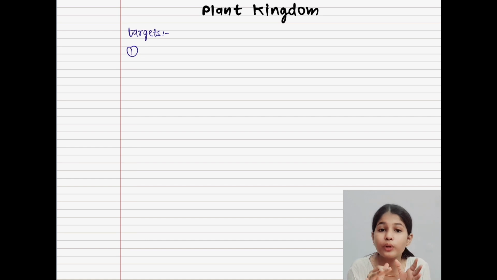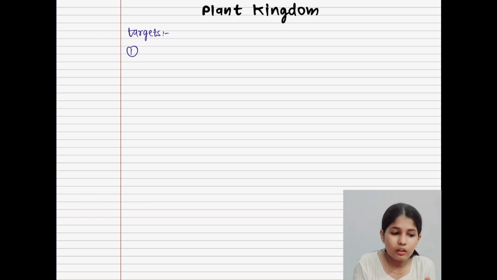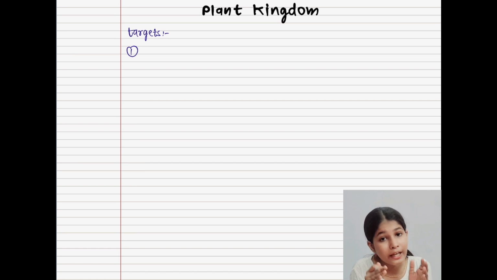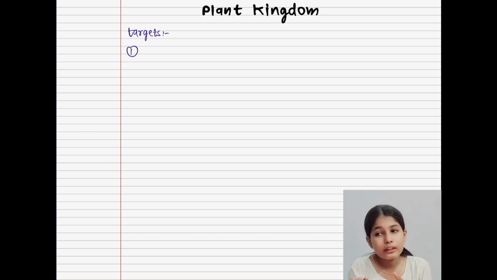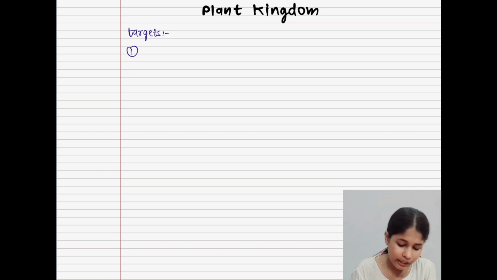In this topic, we are going to understand that there are different types of classification: on the basis of morphological characters, means external characters; and classification which includes both internal and external features, where both are given equal importance and both are studied. We are going to understand other types of classification in this topic, that is basis of classification.